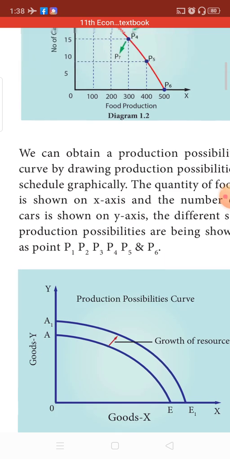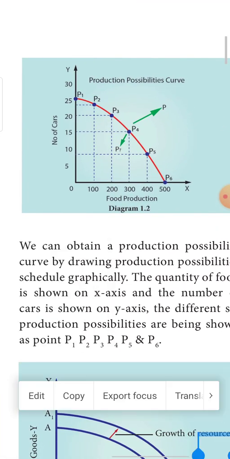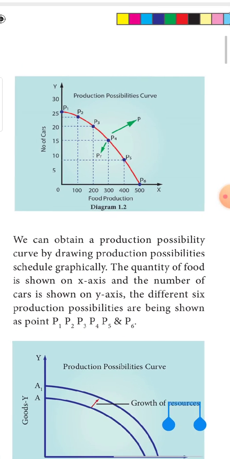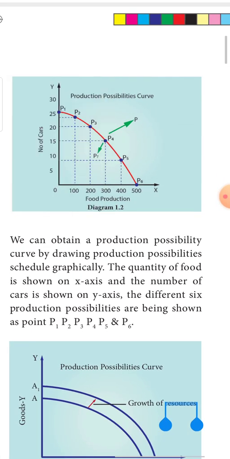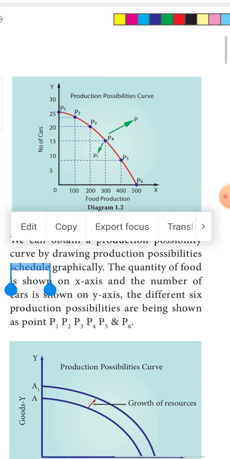Now let us look into the graph here. This graph shows the production possibility curve. On the x-axis we have taken food production, on the y-axis we have taken car production.